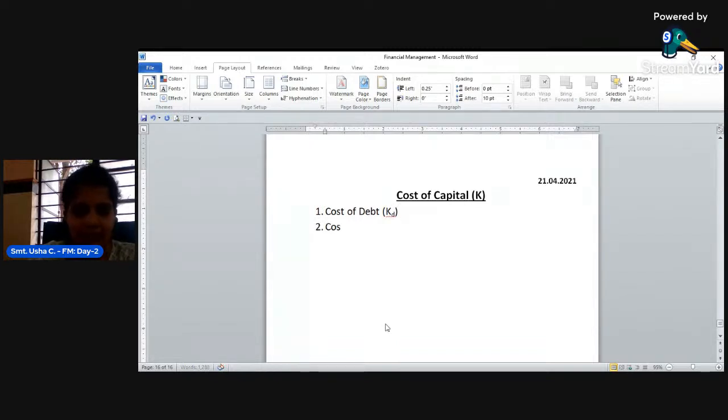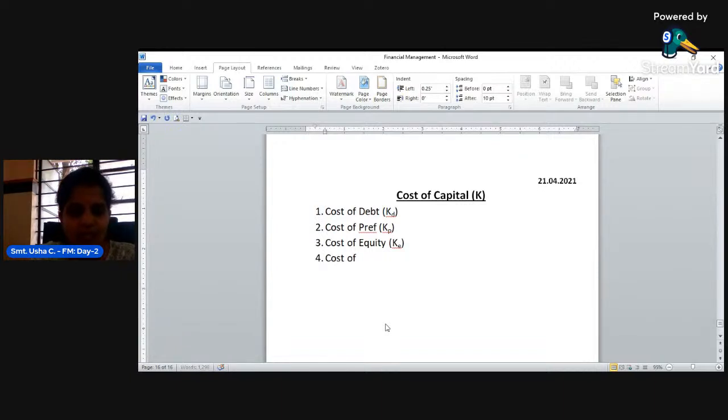And next is cost of preference, and this cost of preference is denoted as KP. And then cost of equity, which is denoted as KE.